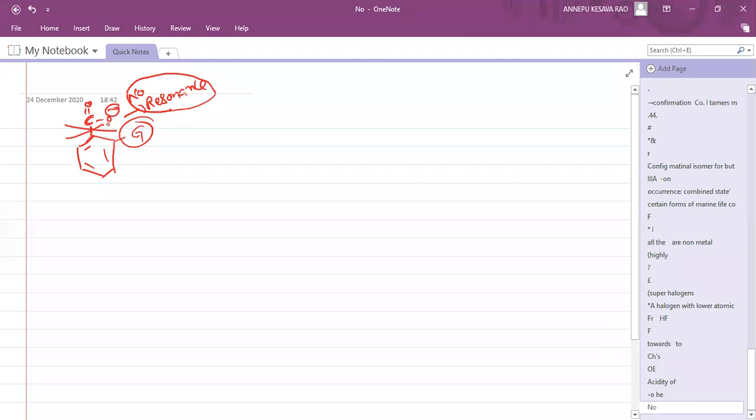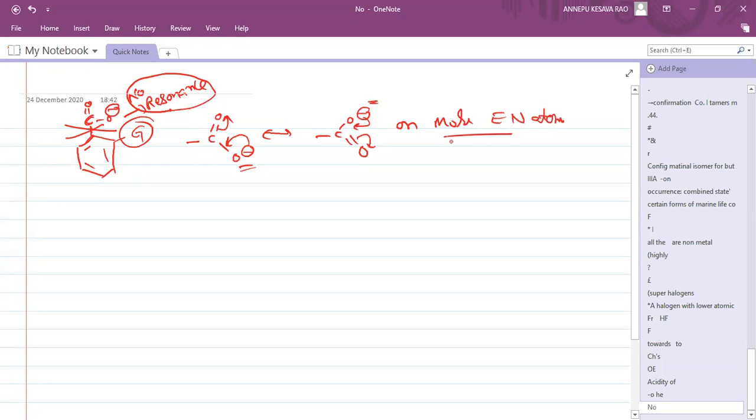Then the O minus charge is only on the two oxygen atoms. That's all. It will come back and go like this. So a minus charge delocalizes more on the more electronegative atom, that is oxygen.